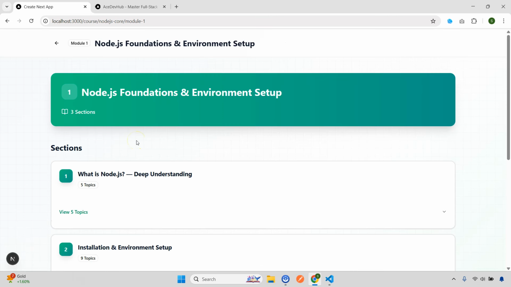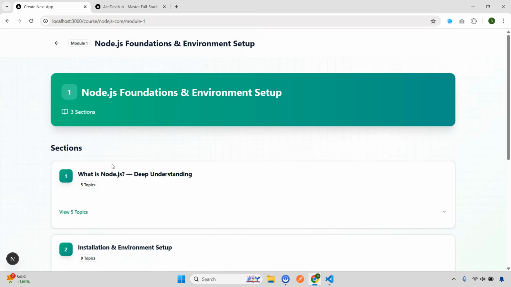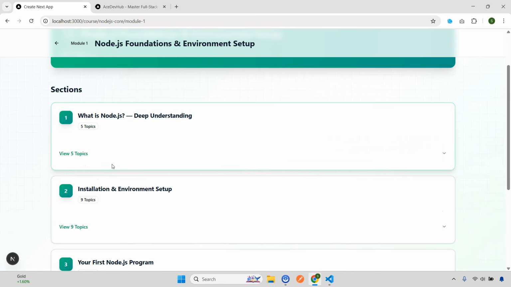Now this foundation and environment setup is again divided into 3 subsections, you can see, right? And each subsection will have topics. Now why are these things very, very important before directly jumping into Express? In most courses they will directly go to Express, they will cover MongoDB, they will create a MERN stack project and it will be over. But Node.js is more than that, right? There are a lot of things there. So first let's start with this one.